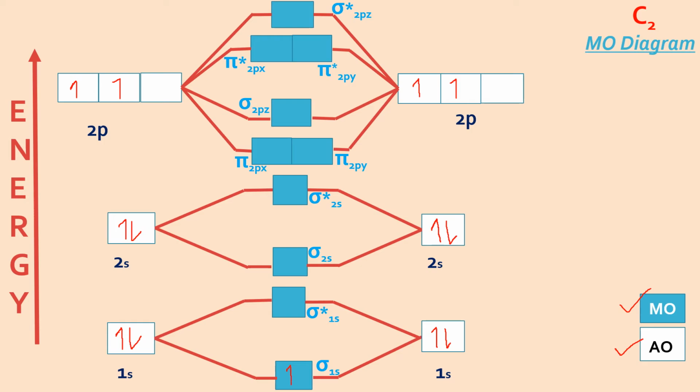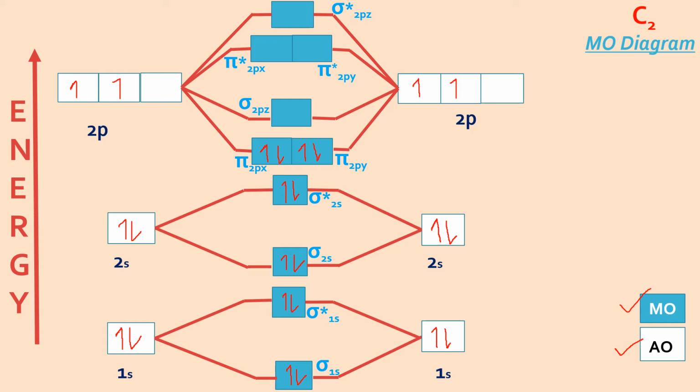Sigma 1s, 2 electrons, because we have 4 electrons here, so 2 will come in each molecular orbital of 1s. Same way you have 4 here, so 2 will come here and 2 will go in the anti-bonding of 2s. And now I have 4 electrons in 2p in total for both the atoms. So the lower energy level is filled first. 1, 2, 3, 4.